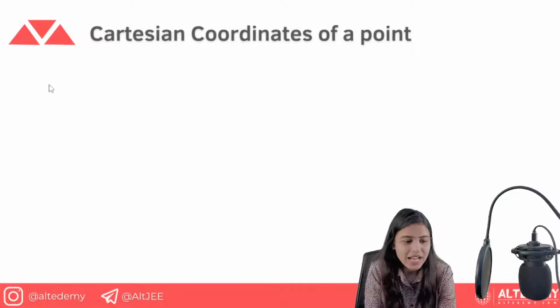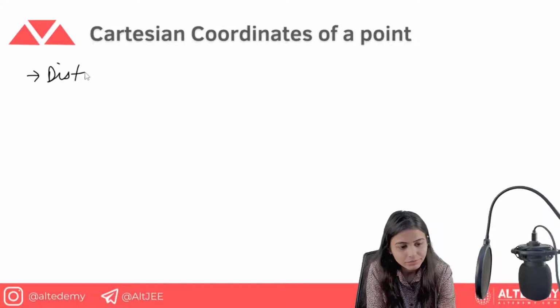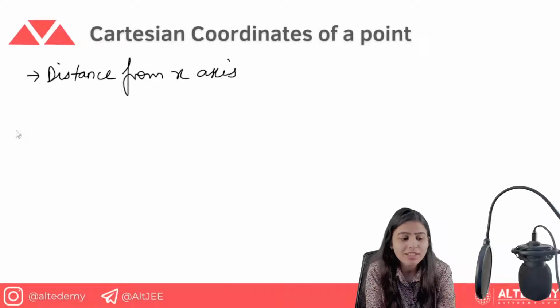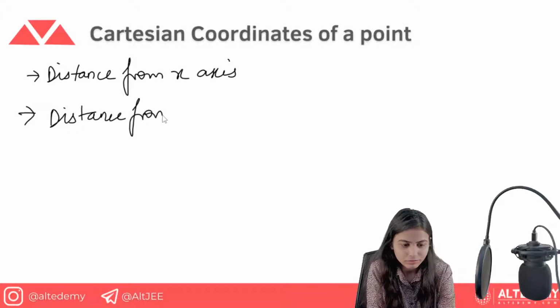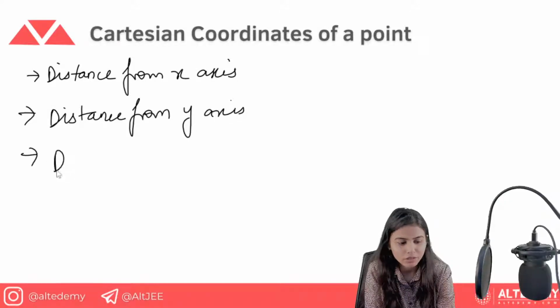So obviously I have already told you distance from X axis. What is the Cartesian coordinates all about? Distance from X axis, distance from Y axis, and distance from origin.